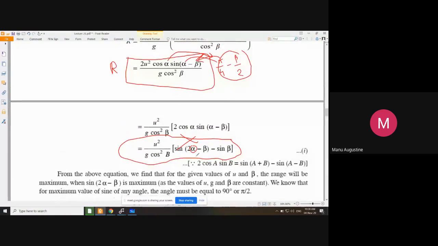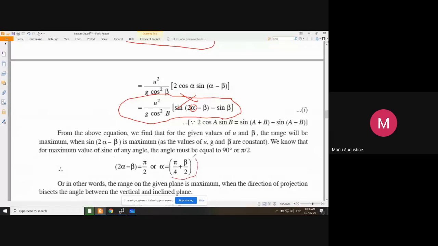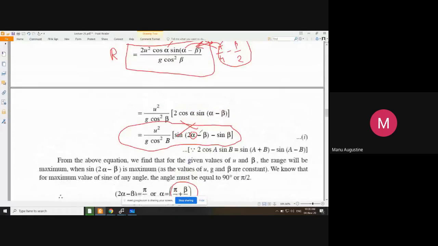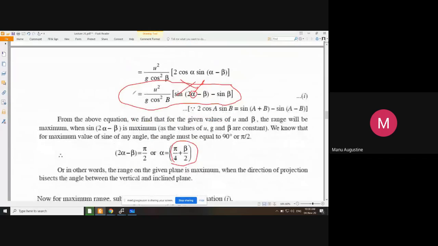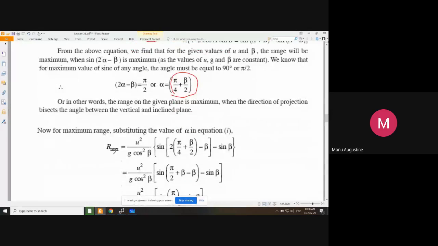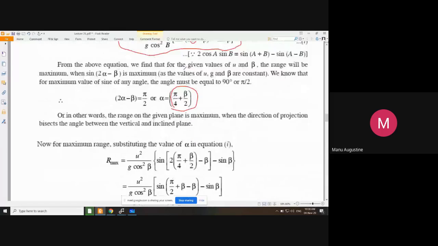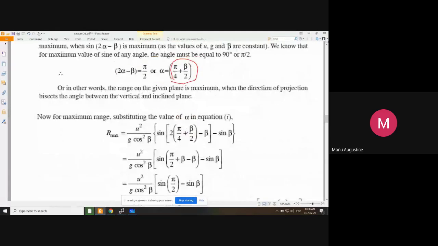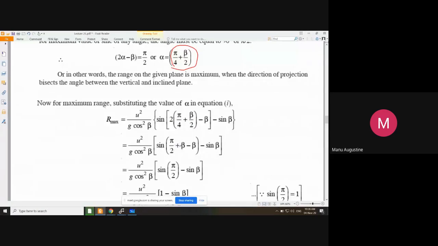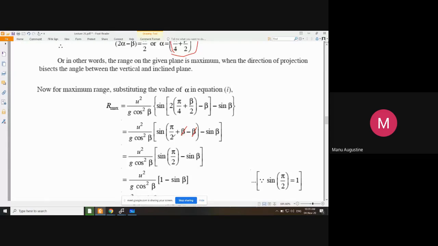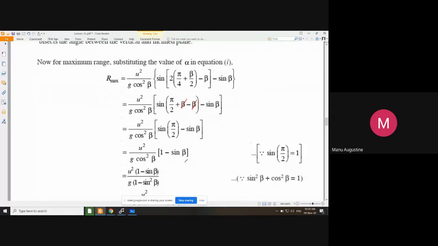So put the value of alpha equal to pi by 4 plus beta by 2 at this location to get the maximum value of R. तो ये आ गए अपन यहाँ पे इस वाले एक्सप्रेशन में डाल दिया इन्होंने. pi by 4 plus beta by 2, 2 से मल्टीप्लाई होगा अल्फा, तो ये pi by 2 plus beta minus beta हो गया. They cancel out. इसके अंदर सिर्फ pi by 2 रह गया. Sine of pi by 2 is 1, तो 1 minus sin beta रह गया.